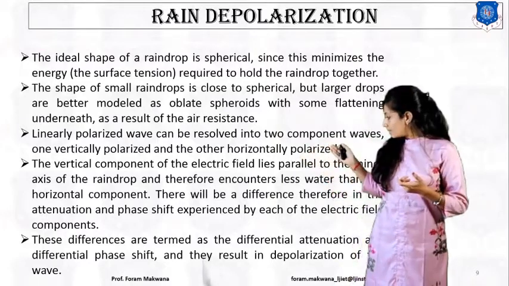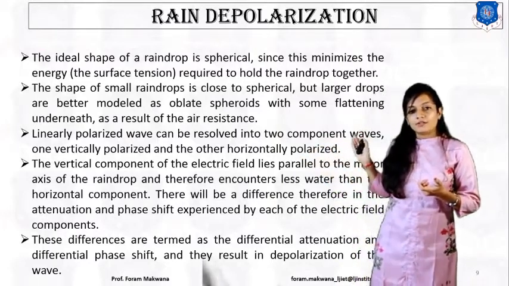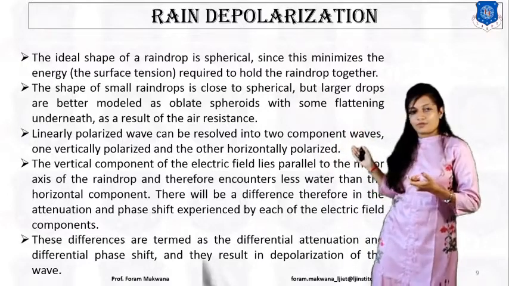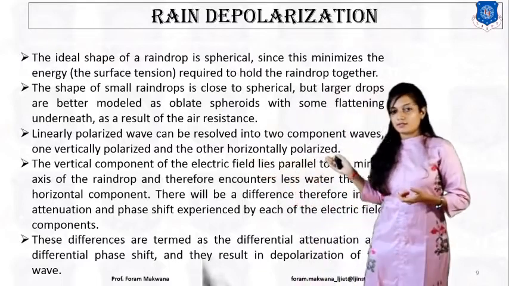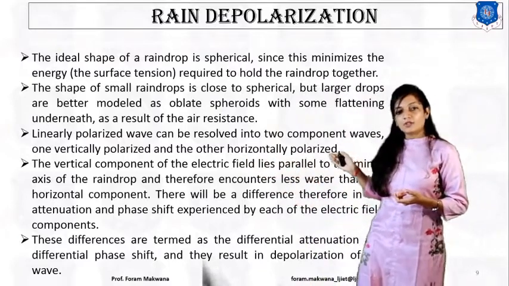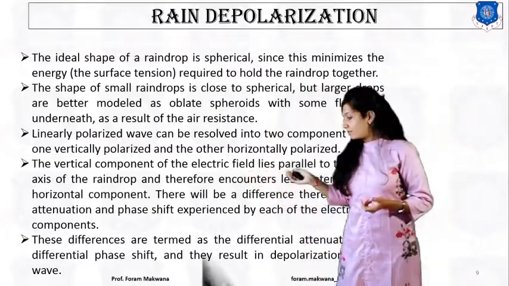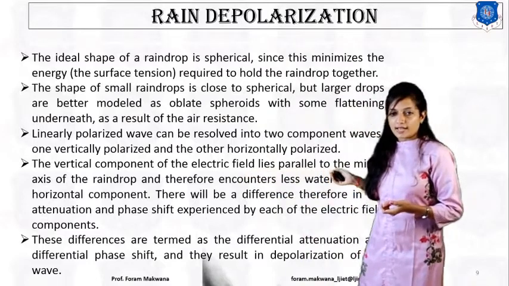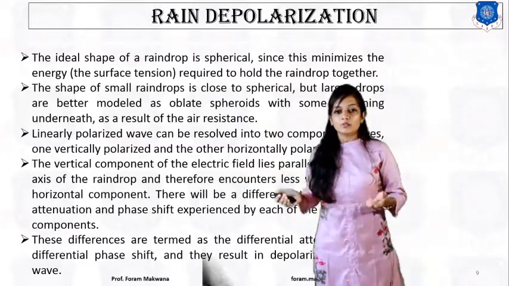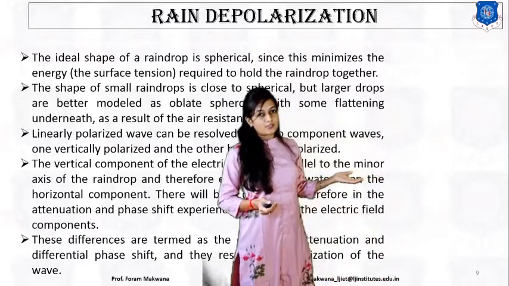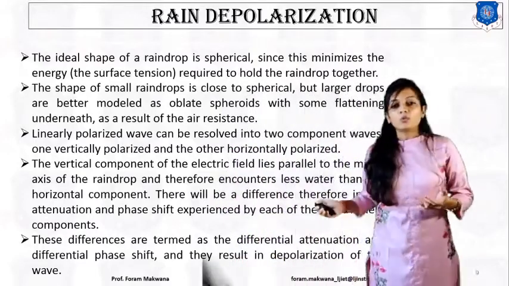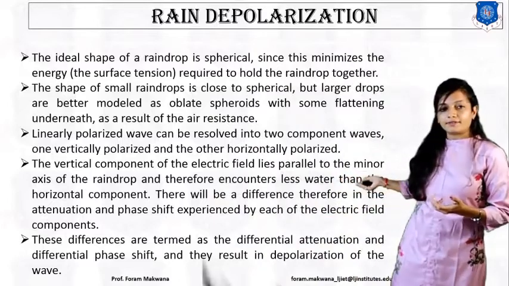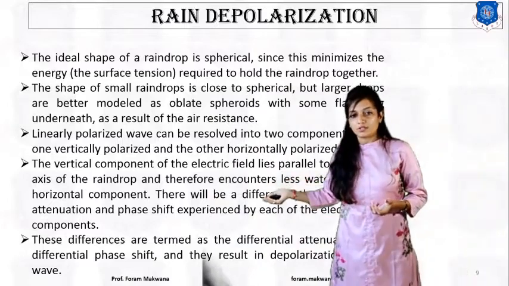So a linearly polarized wave can be resolved into two component waves: one vertically polarized and the other horizontally polarized. So the vertical component of the electric field, which lies parallel to the minor axis of the raindrop, therefore encounters less water than the horizontal component.